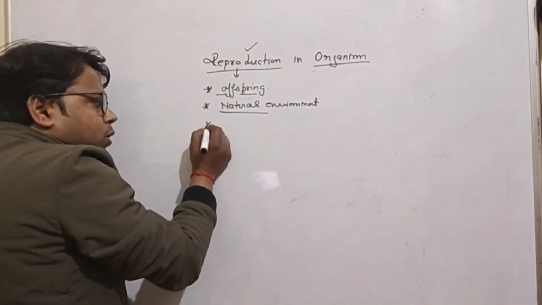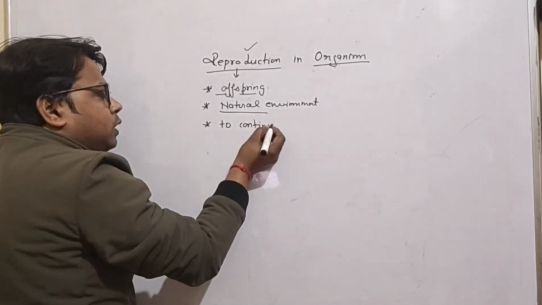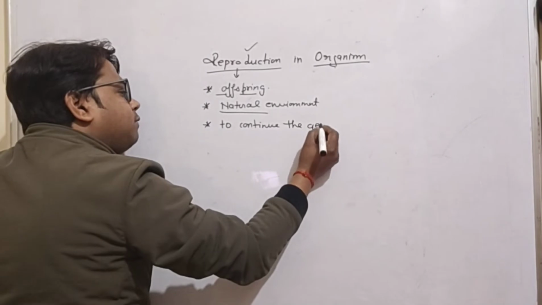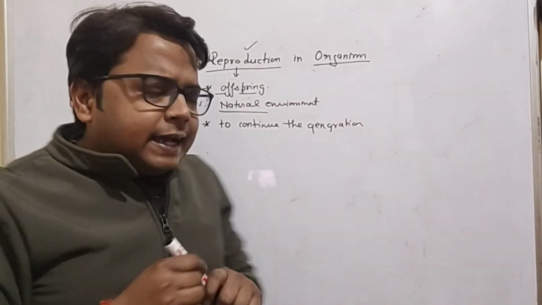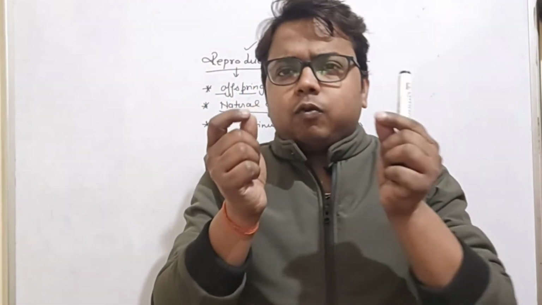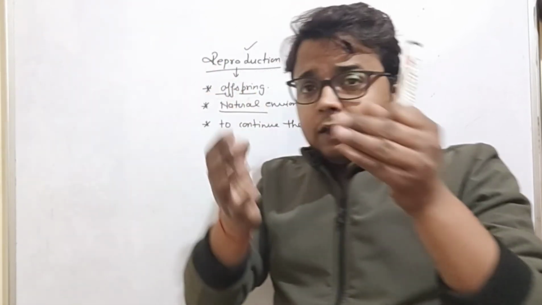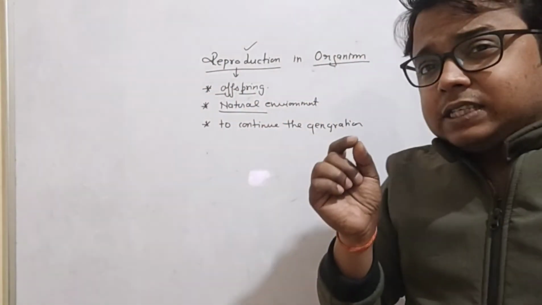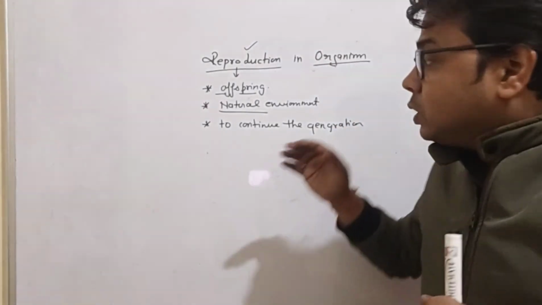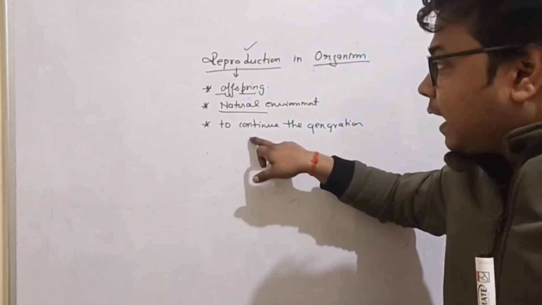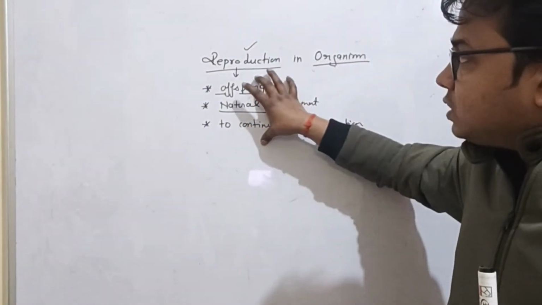And the third point, this has to be done to continue the generation. Why are we saying this? Because we know that if a donkey is crossed with a horse, it forms a mule. This mule does not have the tendency to reproduce further. Therefore, this is not regarded as reproduction. That is a different part, known as copulation. It is not reproduction, because the offspring formed does not have the tendency to continue the generation. So these are the three main points of reproduction.